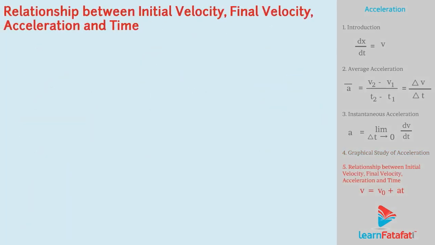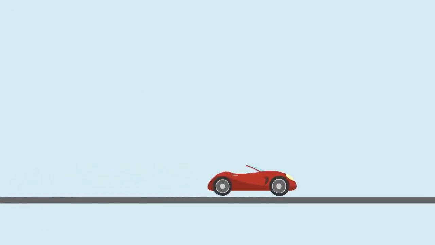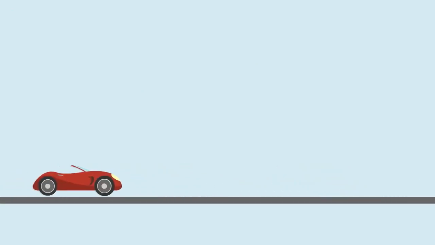Relationship between initial velocity, final velocity, acceleration and time. Consider a body moving with uniform acceleration, that is, uniformly increasing or decreasing velocity.